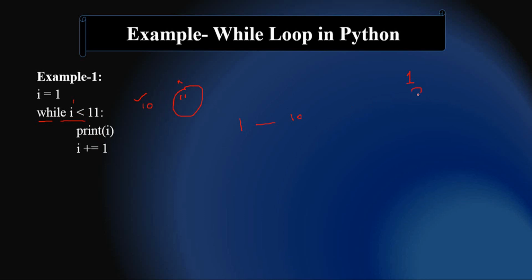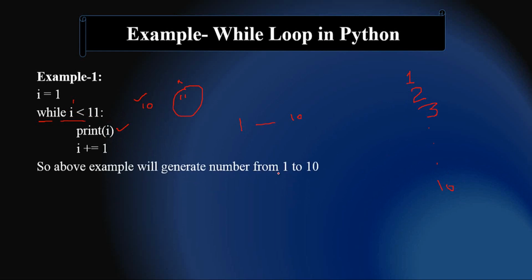Then it will display the next number, 2. After printing 2, it will increase it by one. It will become 3. Again it will check whether 3 is less than 11 or not. It is less than, so it is true, and it enters the body of the loop and prints the next number, that is 3. And the same continues until, for example, it prints 10, and then it will increase 10 by one, and it will become 11. Then again it checks whether 11 is less than 11. Now the condition becomes false and it will not enter inside the while loop body. So the above example will generate numbers from 1 to 10.